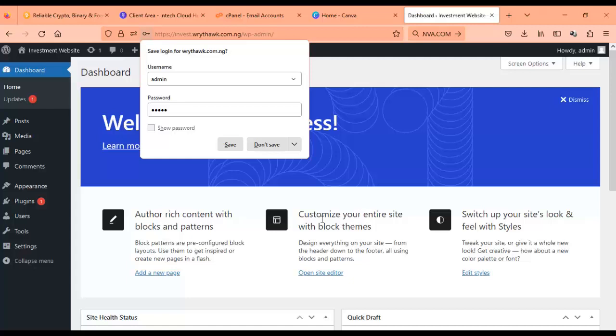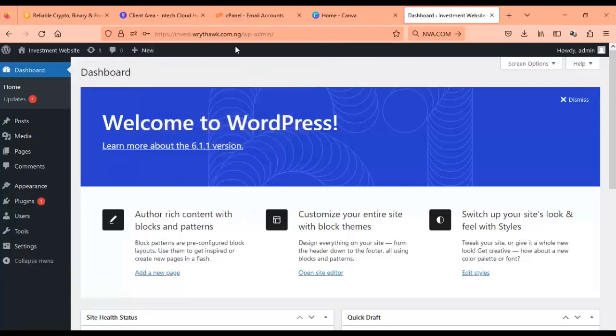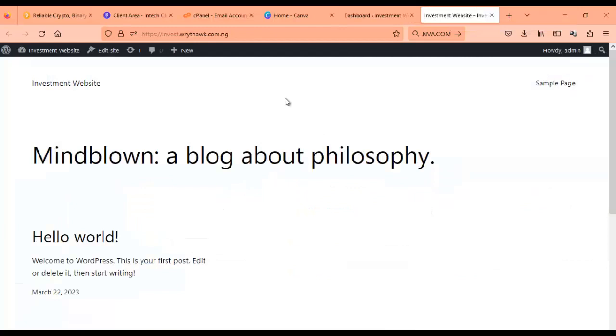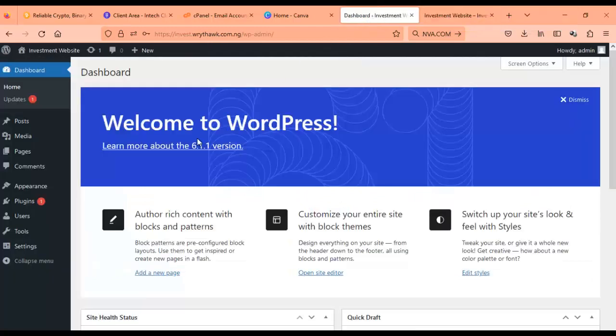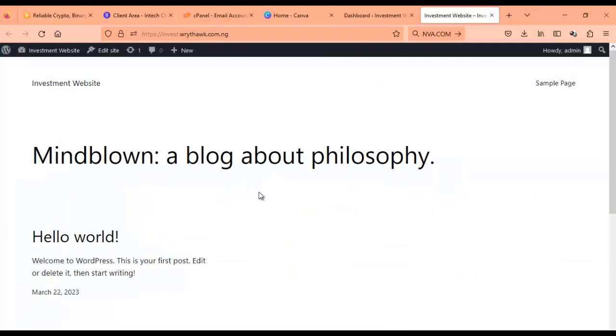Now once you've logged in, you will still be able to view your site. But I'm going to open it in a new page so I can see what I'm doing. So this is the back end, the WordPress back end. This is your website, this is the front end.